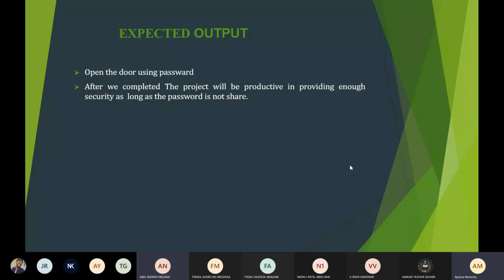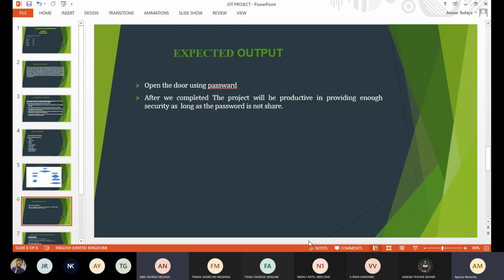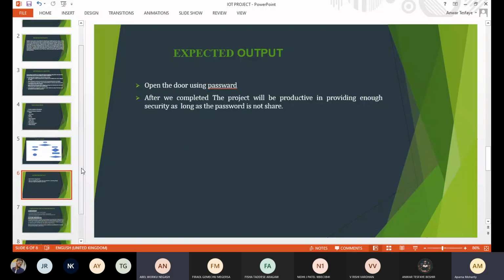Just hold on. I could basically understand what you are doing, but I expect that in the review you should open this to all your class members, give everyone some password to try to open something, and accordingly give us that security example, whatever you are trying to prove. Do that in real time, with everybody giving some password, and see whether it is matching or not. Give that kind of a demo in your final review. Okay, thank you very much.